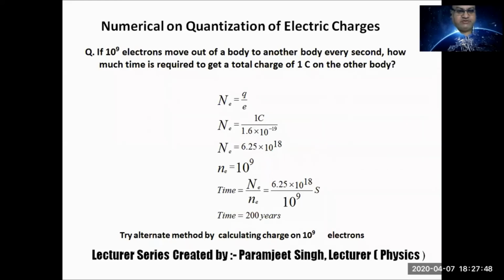So what is this question? I read it. If 10 raised to power 9 electrons move out of a body to another body every second, how much time is required to get a total charge of 1 coulomb on the other body?